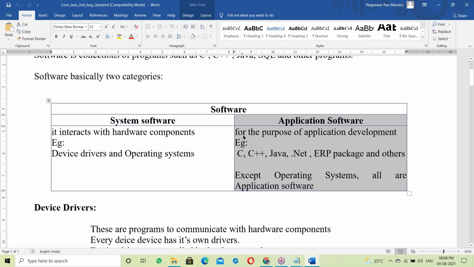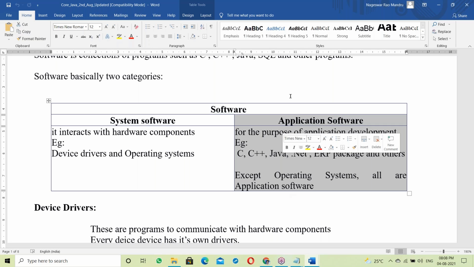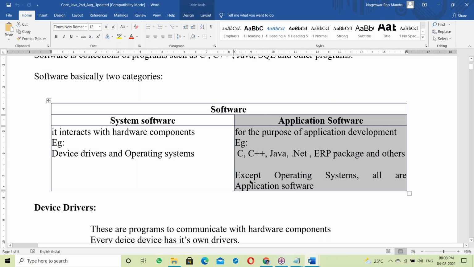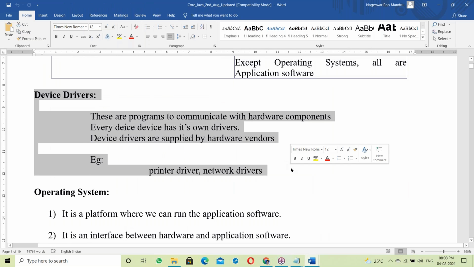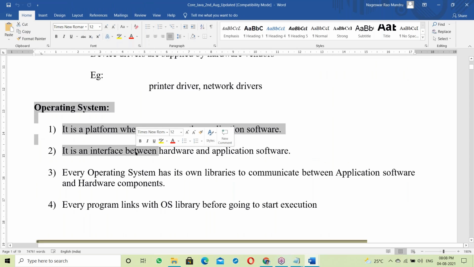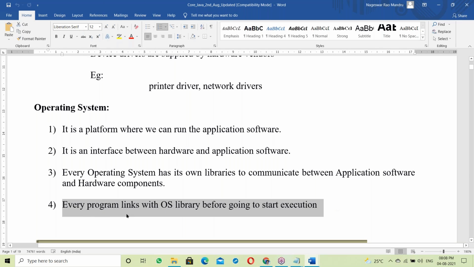Application software is for the purpose of application development, for example C, C++, Java, and all these. Except OS, all are application softwares. Device drivers are there to run the devices, which is not required for us. Next, OS, the same point.